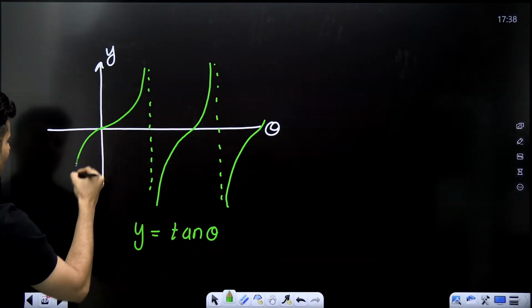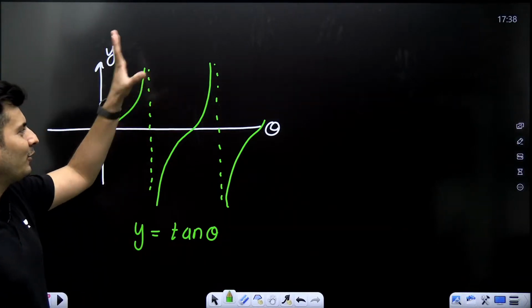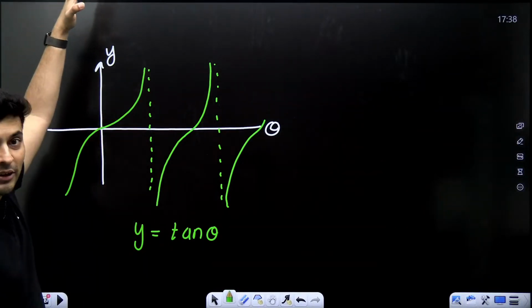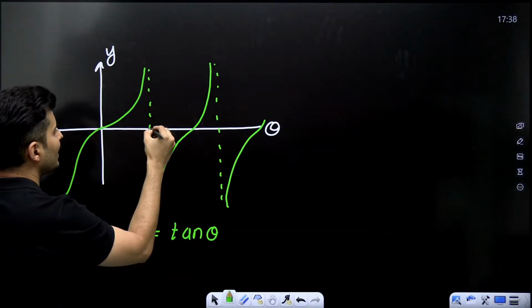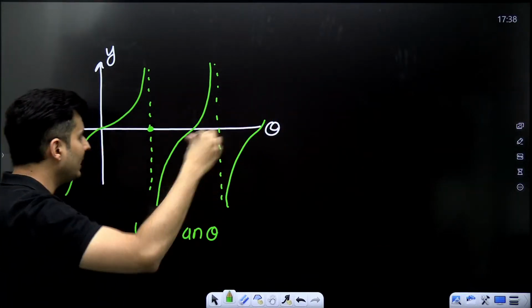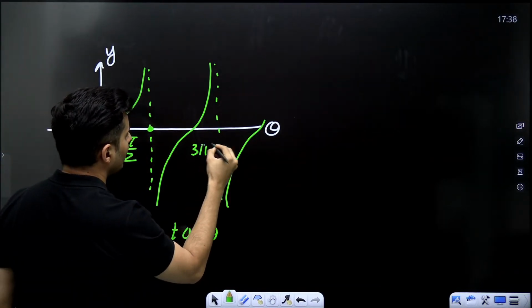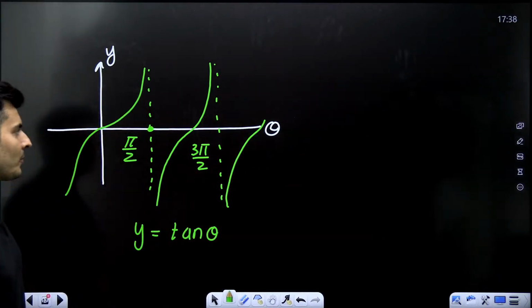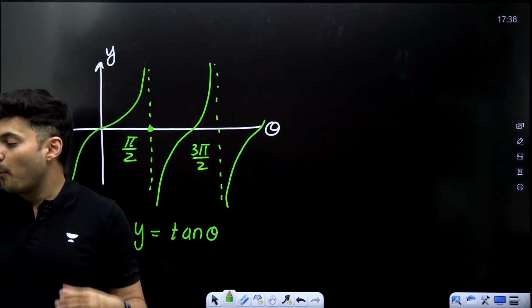And this continues on the reverse side also. So this is a graph of tan, and the maximum value is infinity, least value is -infinity. These dotted lines that you see will happen at basically 90 degrees and then 270 degrees and so on and so forth. So this is basically your pi by 2 or your 3 pi by 2 and stuff like that. Okay, so this is how the tan function behaves.